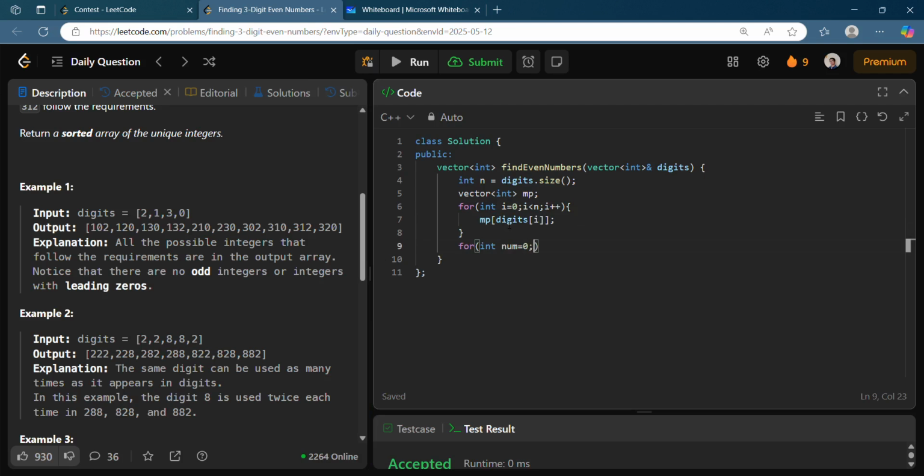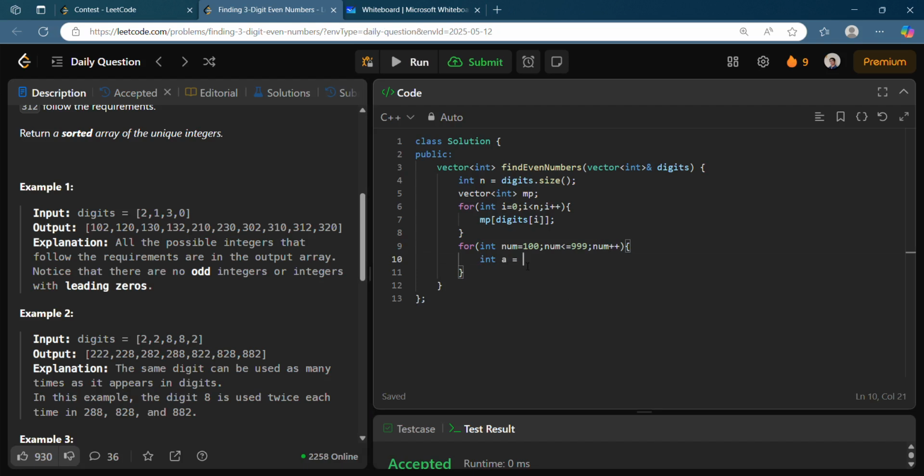Then you can go ahead with iterating: int num equals 100, since it is a 3-digit number, while num is less than or equal to 999, num plus plus. You just extract the 3 digits now, and you will check the criteria whether they are a subset of the digits or not.